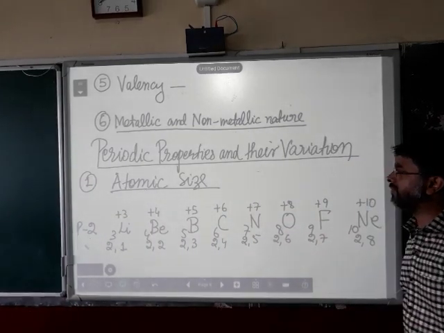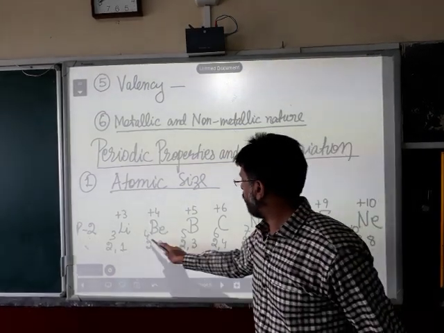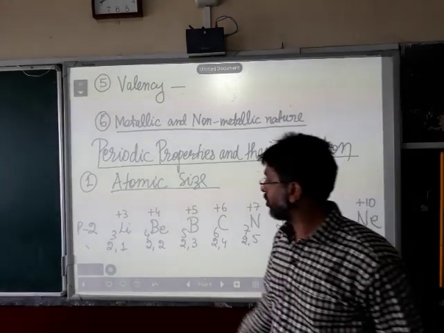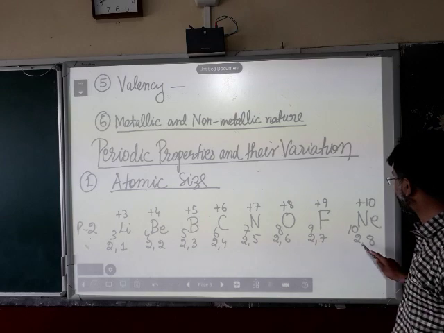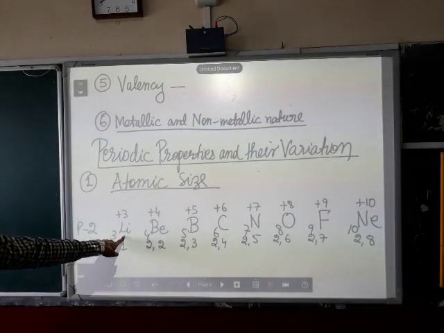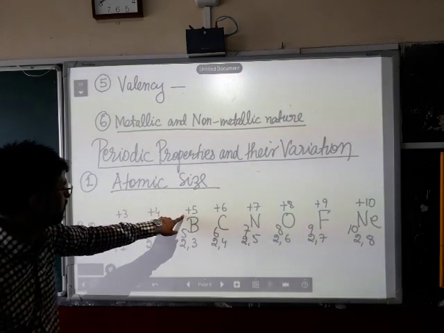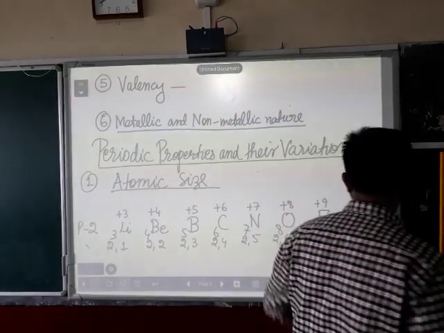If you look at the elements of the second period, the atomic numbers are written alongside: 3, 4, 5, 6, 7, 8, 9 and 10. The electronic configuration: 2,1; 2,2; 2,3; 2,4; 2,5; 2,6; 2,7; 2,8. And just above the symbols of these elements, I have written down plus 3, plus 4, plus 5, plus 6, plus 7, plus 8, plus 9 and plus 10.